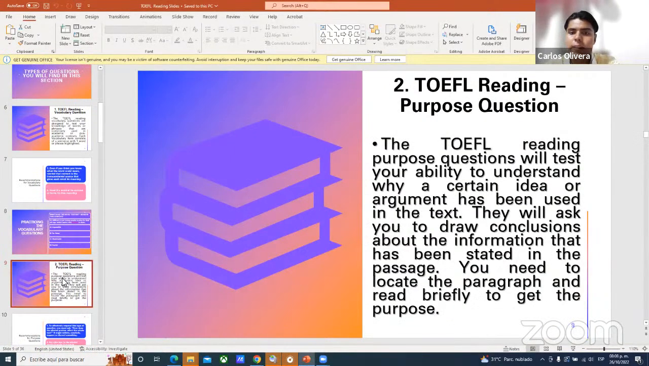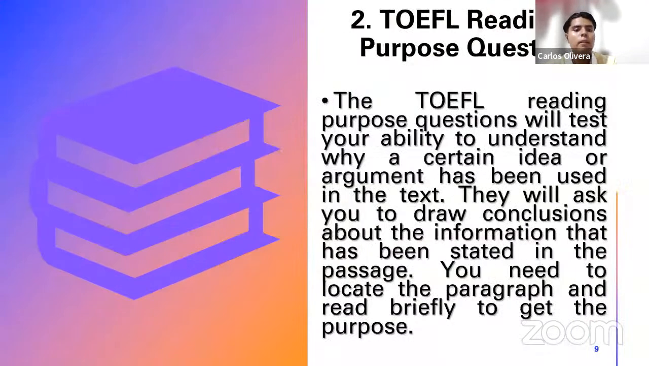Second type of question. Remember that yesterday we saw the first one, so it could be adequate, of course, to continue with the second one. Okay, let's go. The second type of question, dear students, is called purpose question. Reading purpose questions will test your ability to understand why a certain idea or argument has been used in the text. They will ask you to draw conclusions about the information that has been stated in the passage. You need to locate the paragraph and read briefly to get the purpose.